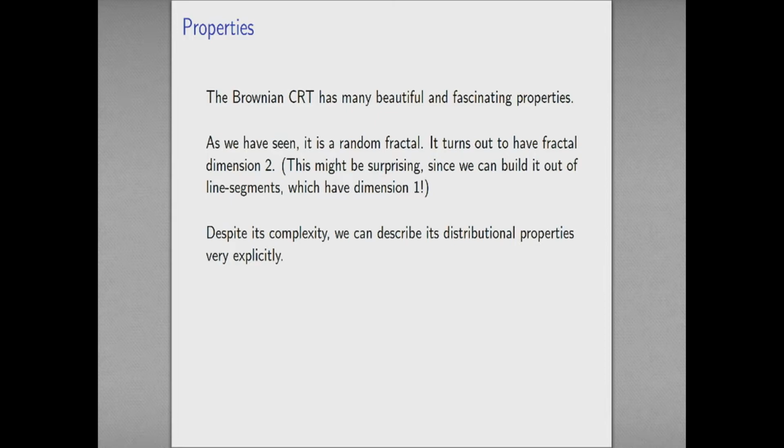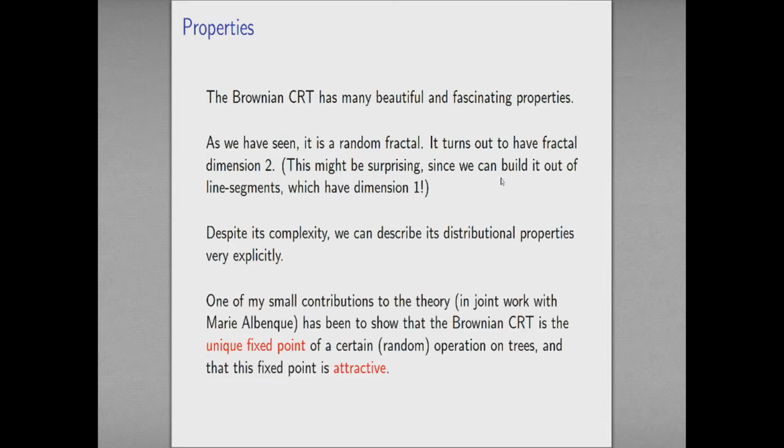which is kind of surprising and magic. And maybe just to say something about my work, because none of this so far has been anything that I've done. One of my small contributions to this theory, in joint work with Marie Albenque, has been to show that the Brownian continuum random tree is the unique fixed point of an operation which is associated with this splitting into 3 thing, and indeed that that fixed point is attractive.